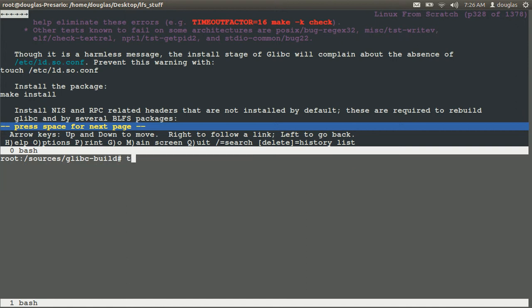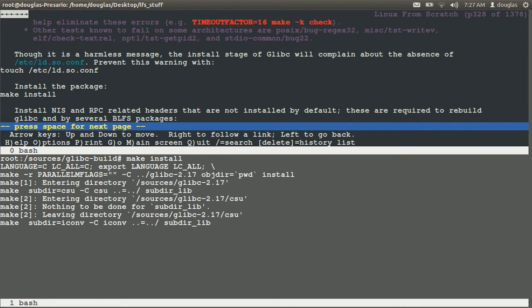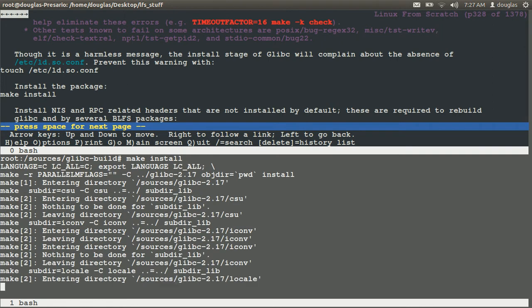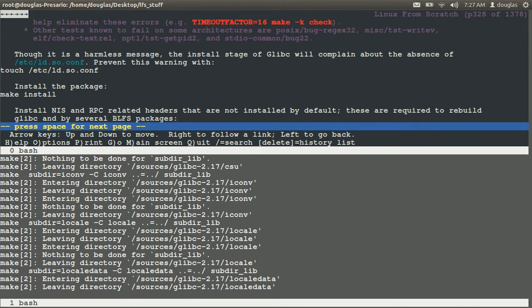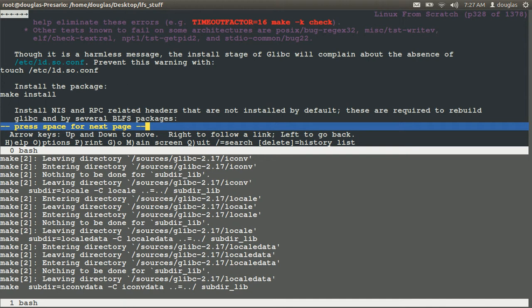From here, let's go ahead and we'll say touch /etc/ld.so.conf. Okay, and we'll make install. I don't remember if this make install took quite a while. I really don't. I should have paid attention to that, but I don't remember.